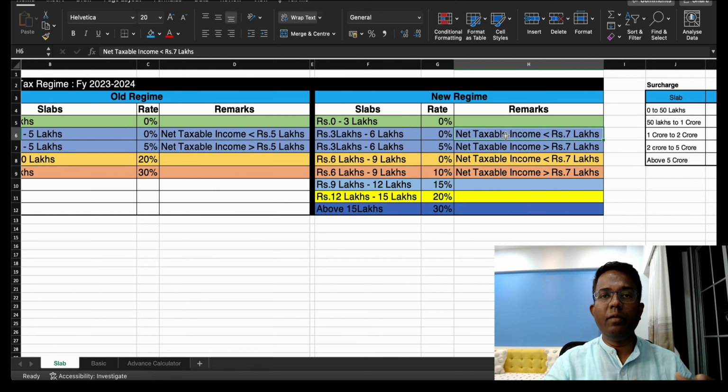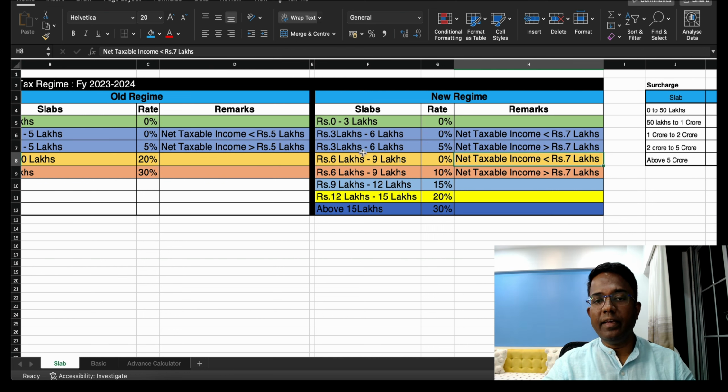And here I have again broken the 5% slab into two categories. In case your income is below 7 lakh, then even though the tax rate is 5%, your total tax is nil because of the rebate under section 87A.